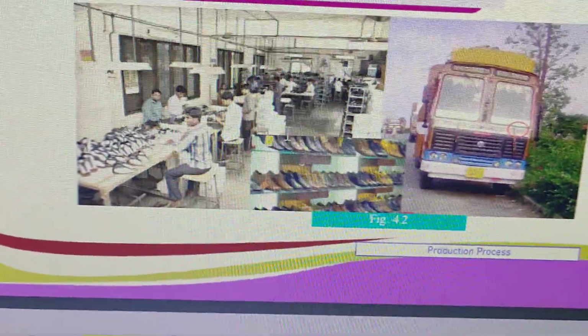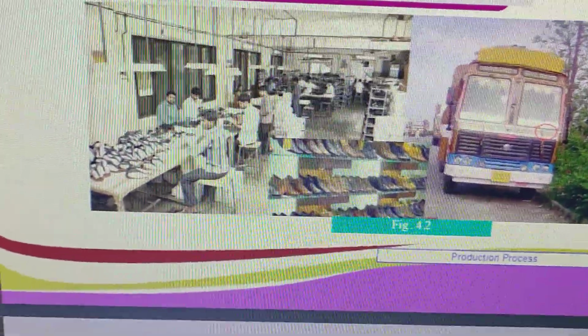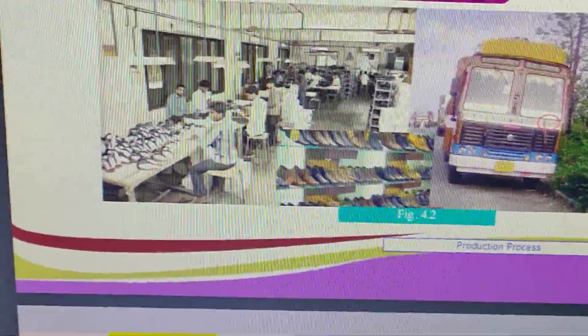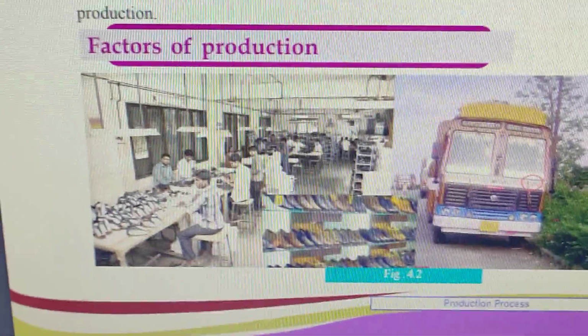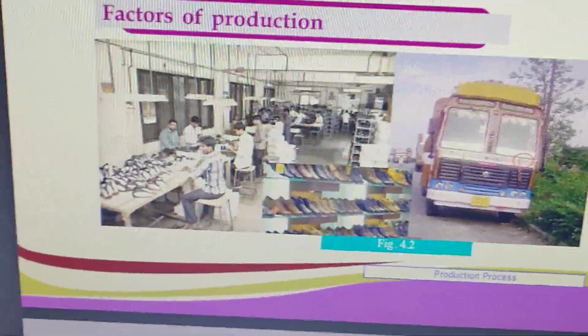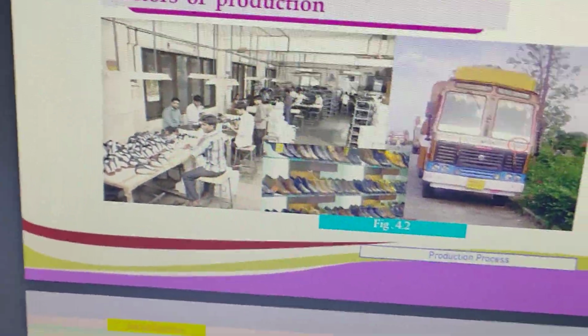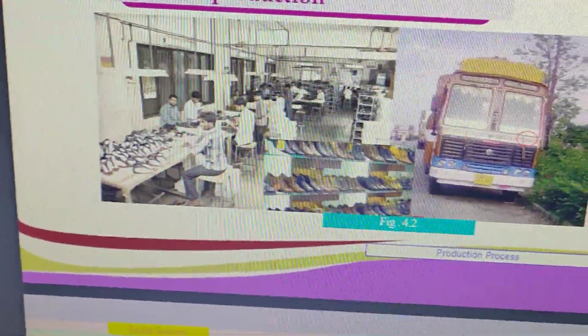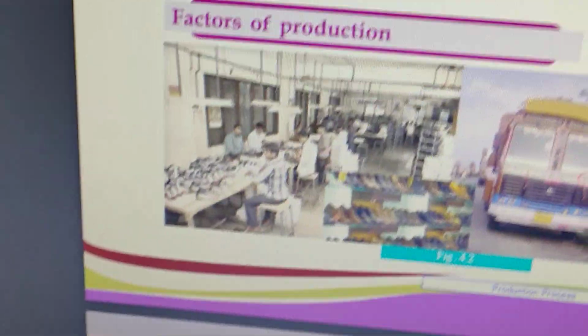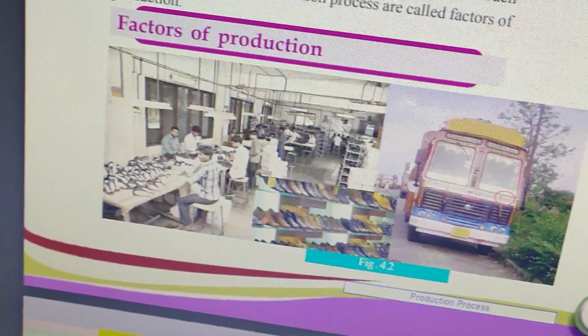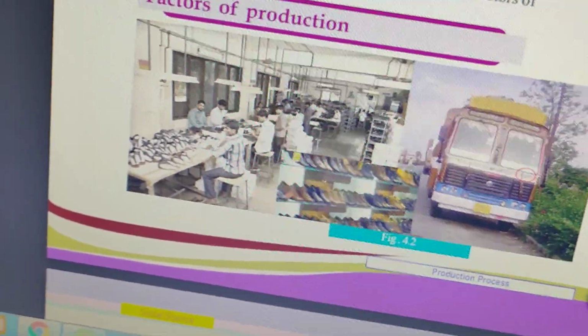Here you can see building. So what's the use of building in the production of shoes? Building is required in order to store raw materials as well as the finished products like shoes. So building is a very important factor. Then second is machinery. In order to produce more quantities of shoes or whatever it is, we require machineries. Then the third one is workers.